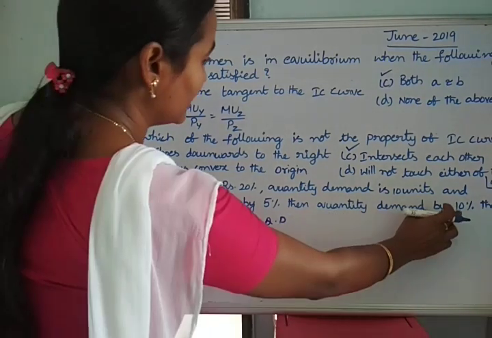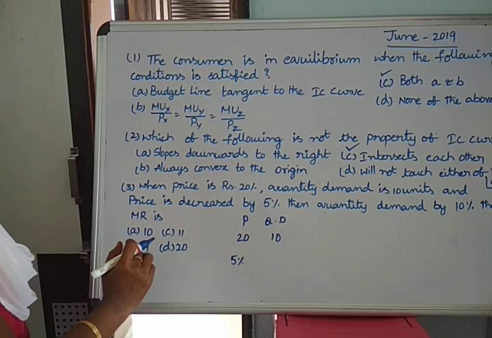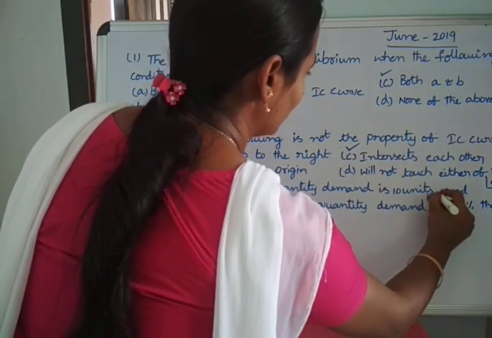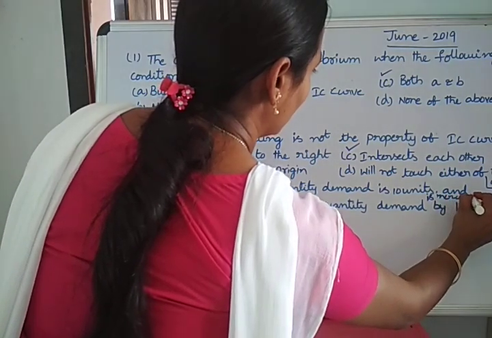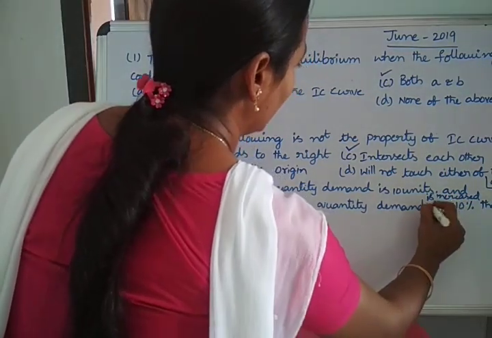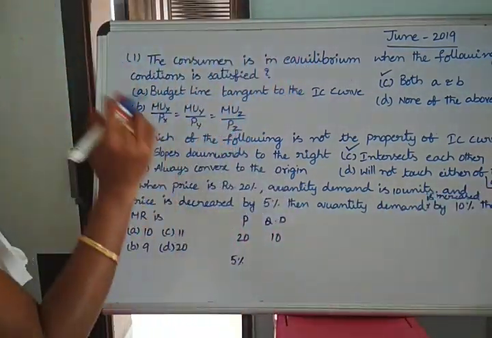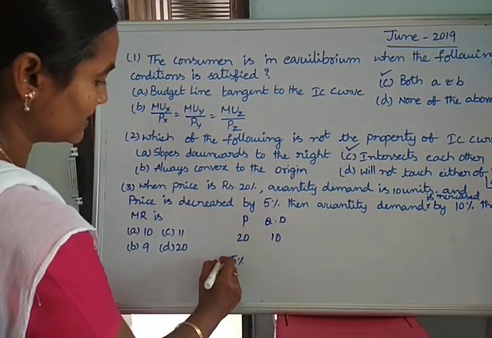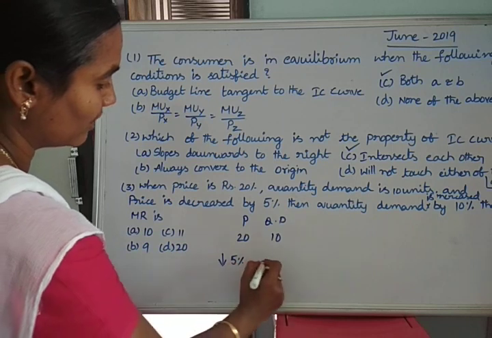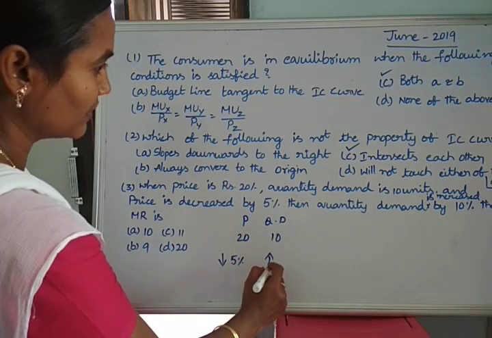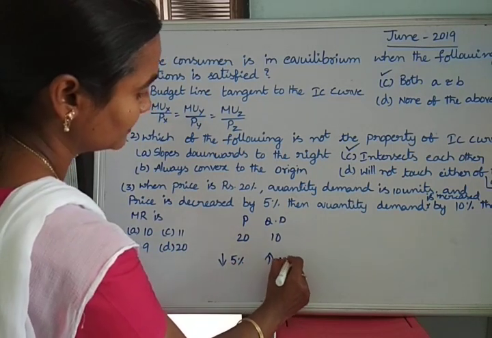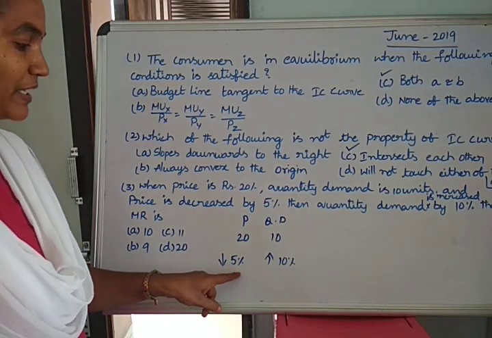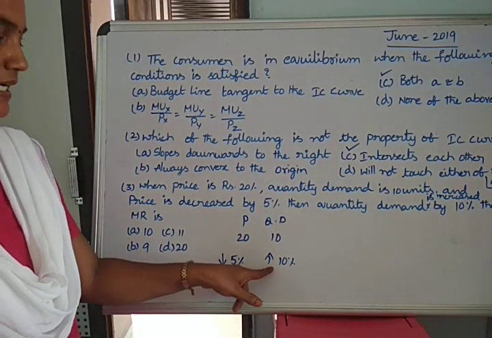Then quantity demanded is increased by 10%, then what is MR? So the price of the commodity decreases and the quantity demanded increases by 10%.